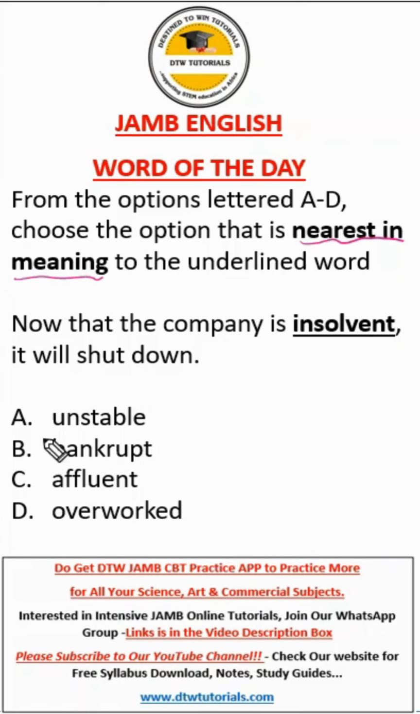Now look at the options. A says unstable. No, that's not what insolvent means. B says bankrupt. Yes, this is what it means, but let us look at other options. Affluent. What does affluent mean? It means being wealthy, which is wrong. Insolvent means you don't have money. Overworked, no. So our right option here is option B, bankrupt. When a company is insolvent, it is bankrupt.